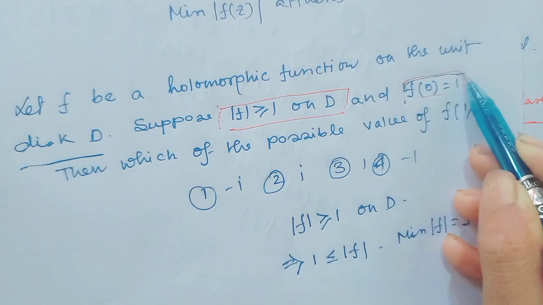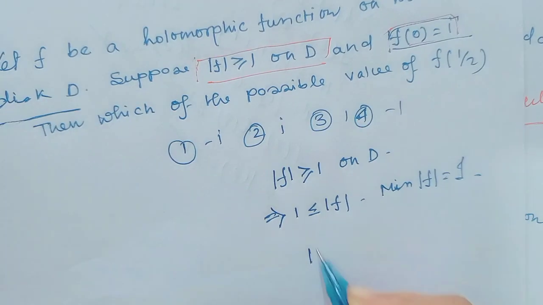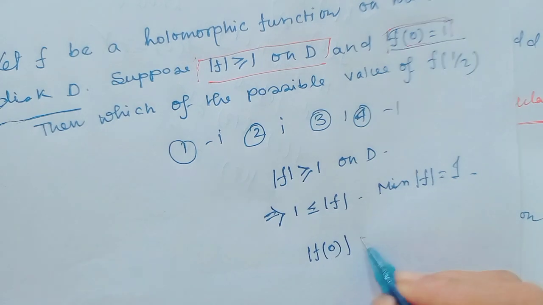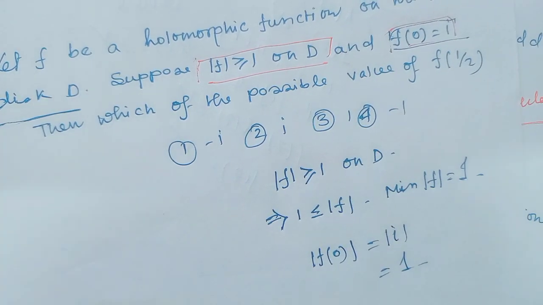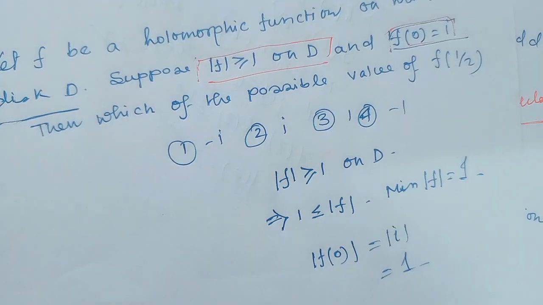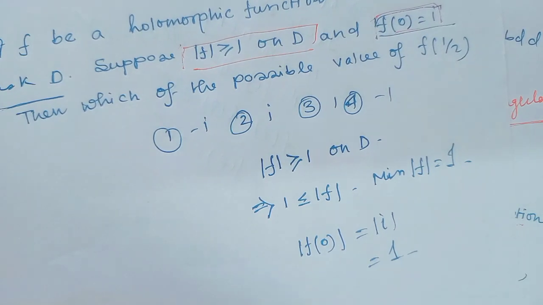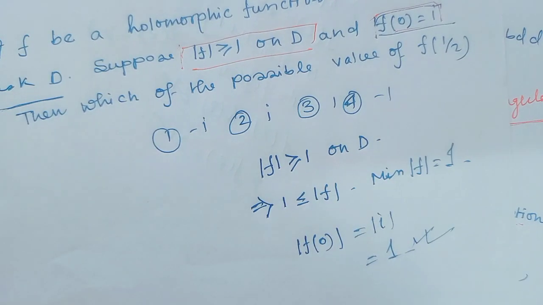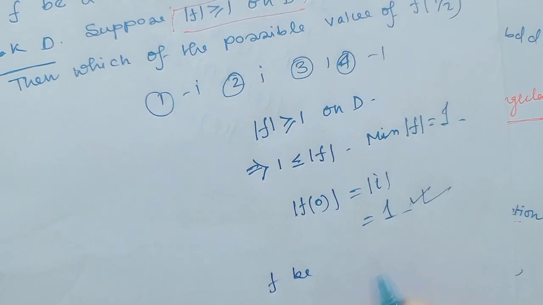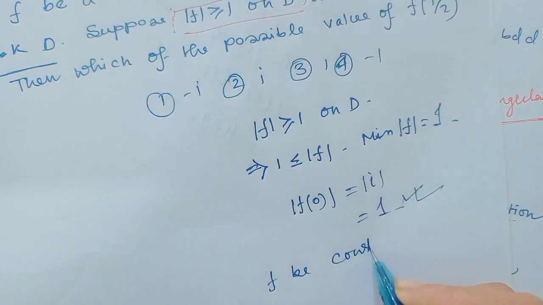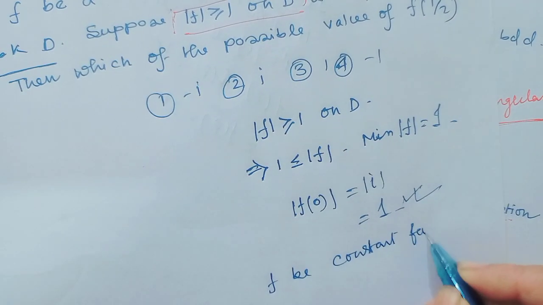Here given f(0) equals i. Then modulus of f(0) is modulus of i, and this value is also 1. Since the minimum value is always 1 and modulus of f(0) is also 1, that means f is a constant function. Have you understood?